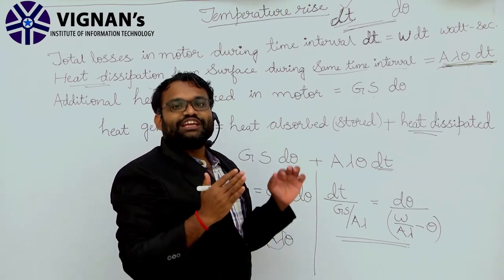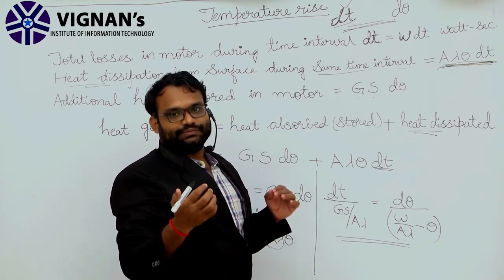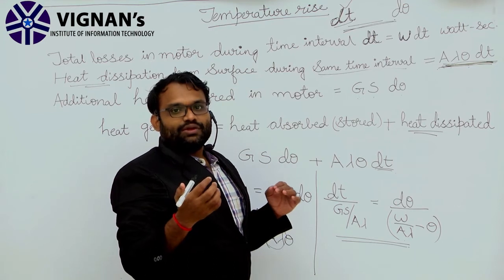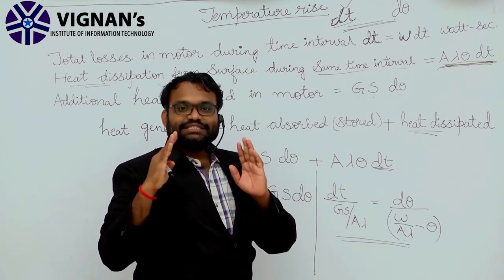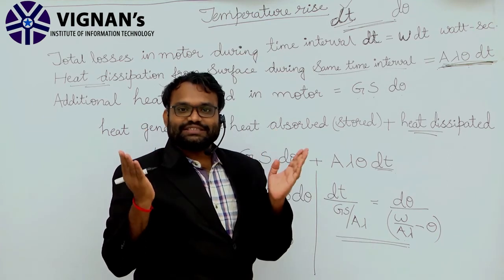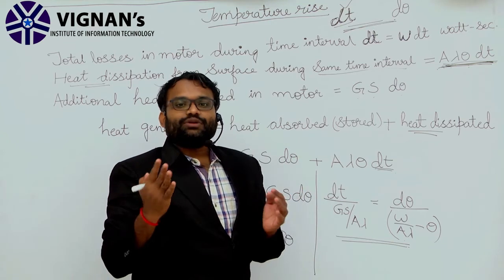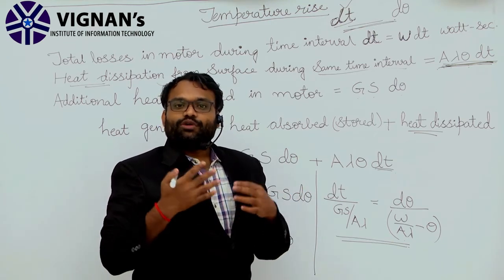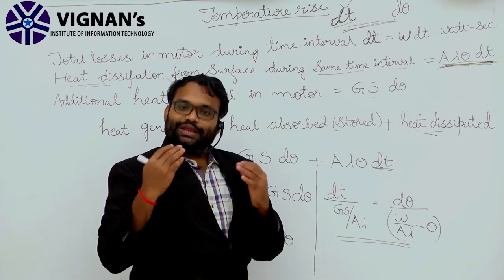Whatever amount of heat is generated has to dissipate. Clear? Once the motor has reached its final temperature, the temperature will no longer increase. That is the maximum temperature it has risen to.